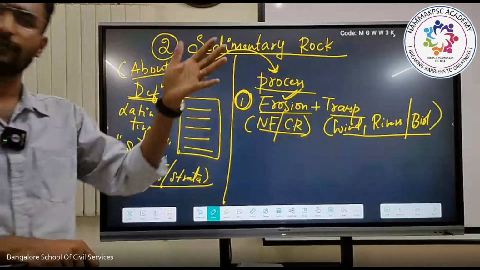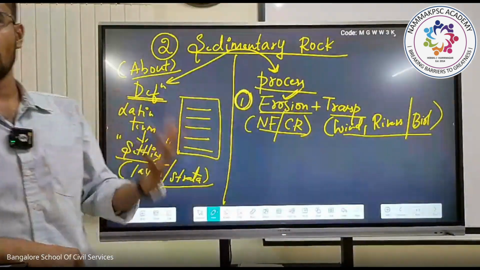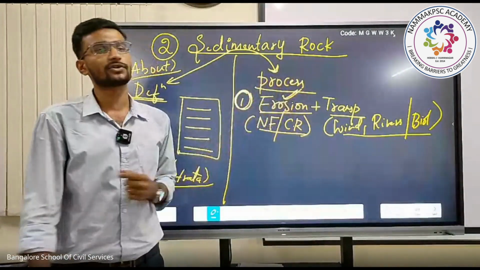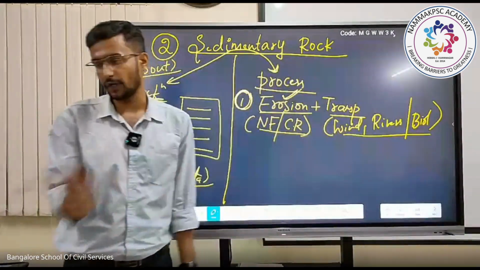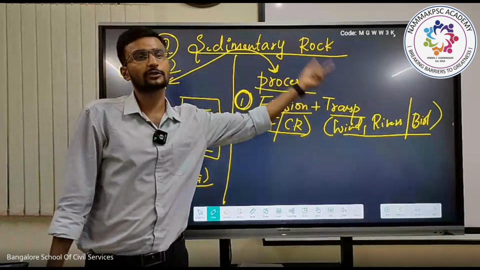Exactly, Mamta, it is wind, water, and glaciers. Glaciers are nothing but water, the solid form of water. Highly important. Understand the first and foremost one, that is erosion and transportation.